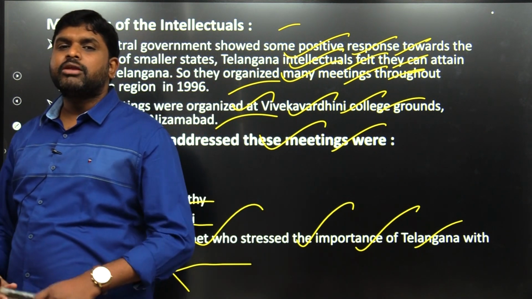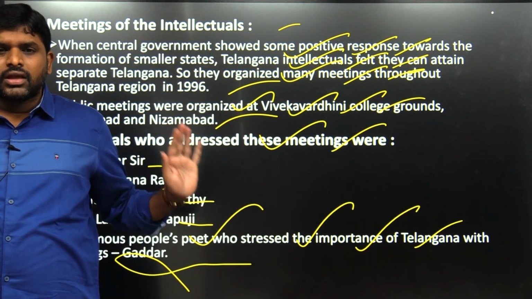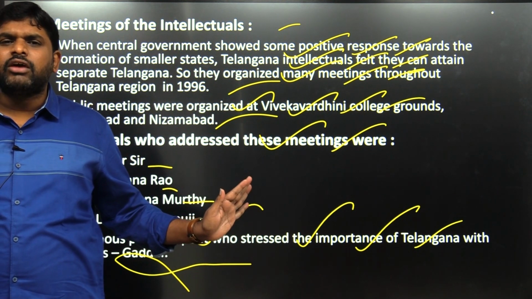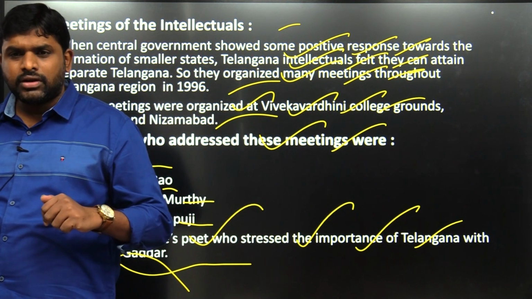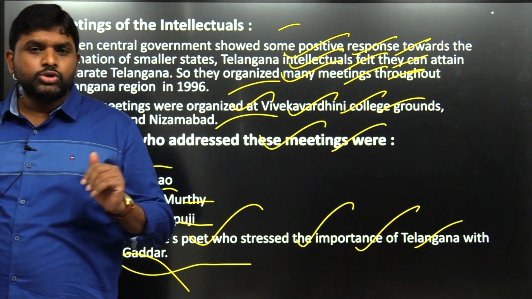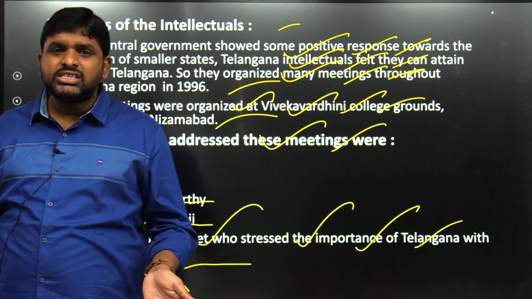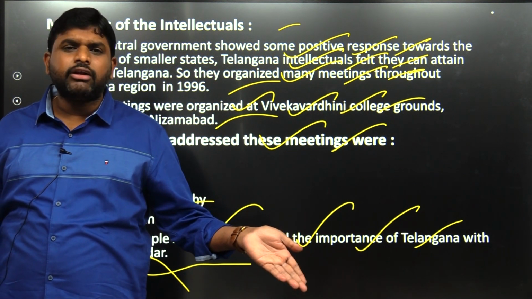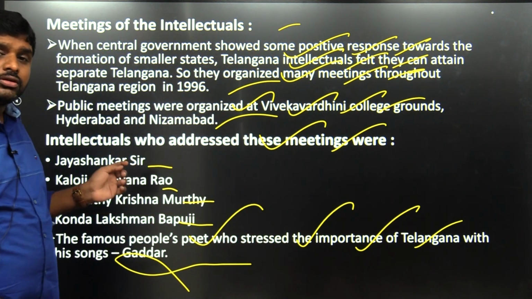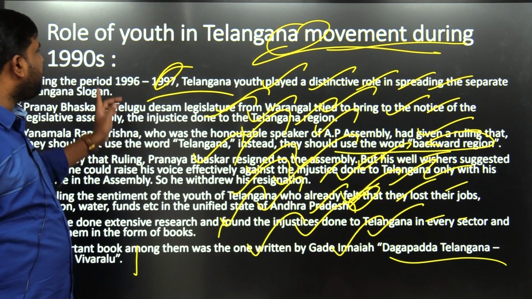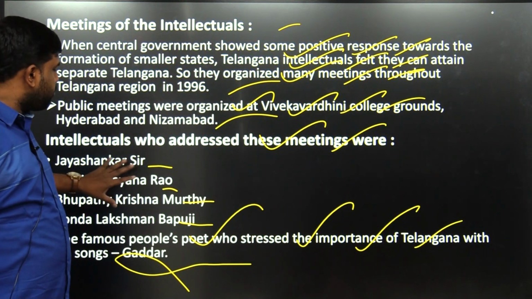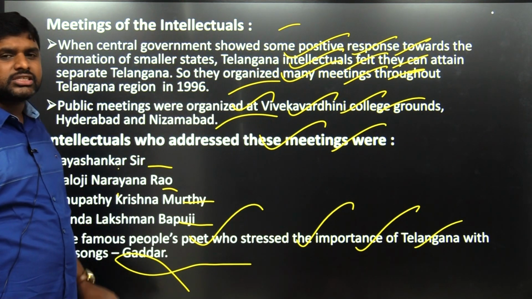These are all the people who were participating, young people only. Jaishankar at that time, 1995, his age is somewhere around 45 to 50 only. Up to 50 we can call them youth, young people. Kodandaram, you can guess, now he is 60, means at that time he might be somewhere around 38 or 40. Role of youth, mainly Pranay Bhaskar, Gadi Ainaya, and role of intellectuals, mainly Jaishankar, Kaloji Narayan Rao, etc.